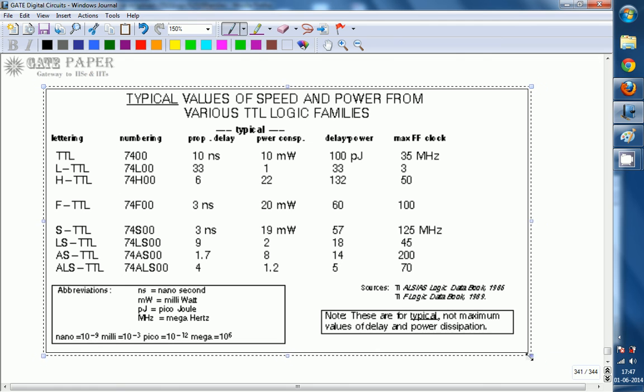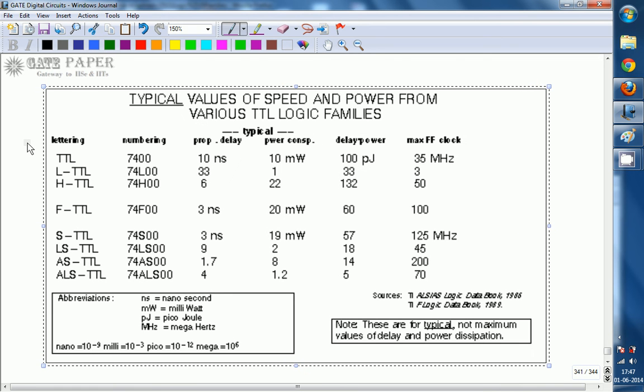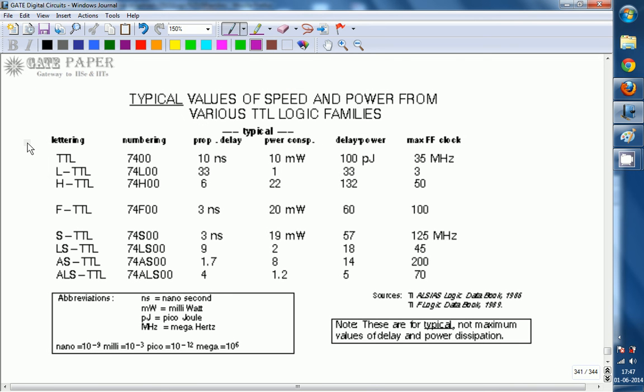These are typical values of speed and power for various TTL logic families: TTL, LTTL, and HTTL, and FTTL, fast TTL. STTL is Schottky TTL, LS is low power Schottky TTL. LTTL implies low power TTL, HTTL is high power TTL.